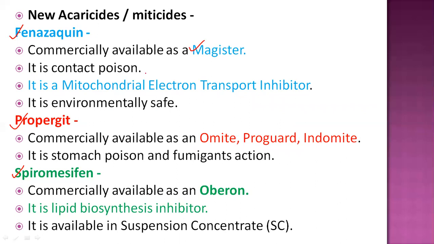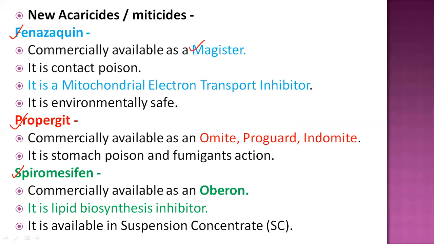Its mode of action is as a mitochondrial electron transport inhibitor in insects, and it is an important beneficial pesticide because it has no hazardous effect on the environment.